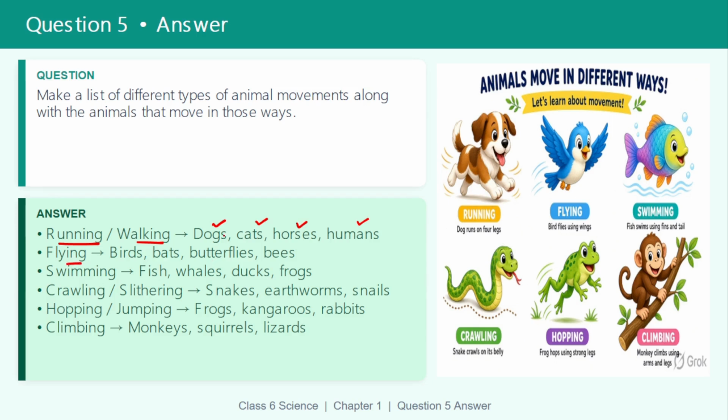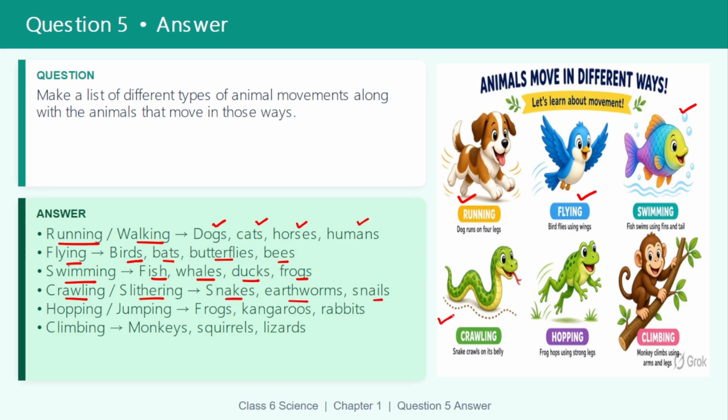Flying. Birds, bats, butterflies and bees can fly. Then swimming. Fish can swim, whales, ducks and frogs. This is also a kind of movement. Crawling or slithering. Snakes, earthworms and snails.